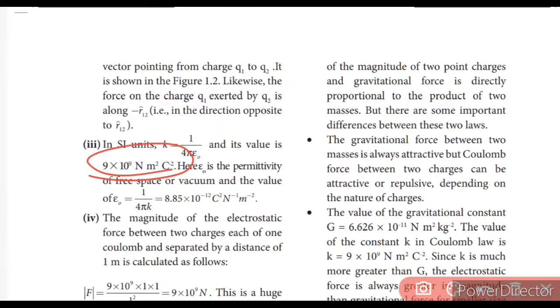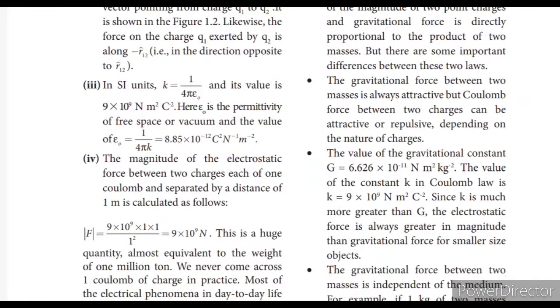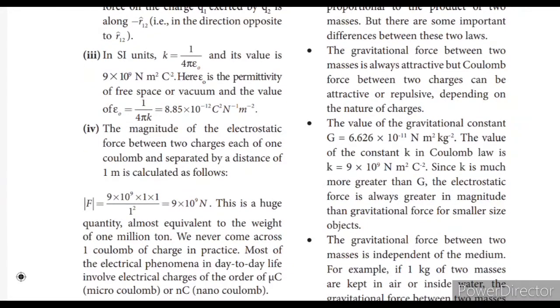9 into 10 power 9 Newton meter square Coulomb inverse square. One more question. Here epsilon naught is the permittivity of free space, which is equal to 8.854 into 10 power minus 12 Coulomb square Newton inverse meter square inverse. When two charges of the same magnitude are separated by a distance of 1 meter, they experience a repulsive force of 9 into 10 power 9 Newton. This is called 1 coulomb.